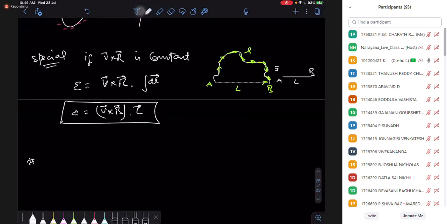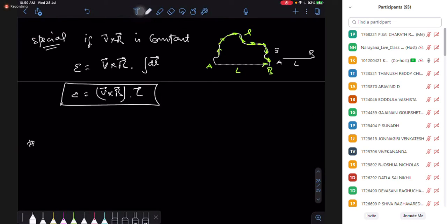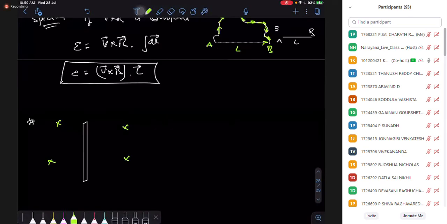So related to that, there are a few small questions. They are very easy questions, and compared to Faraday's law, things get easier. Suppose there is a rod, and this rod is moving in a magnetic field. The length of the rod is L. Now in this situation, which side is positive and which side is negative?